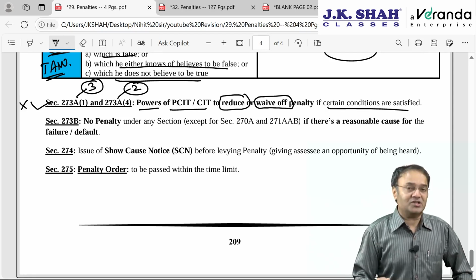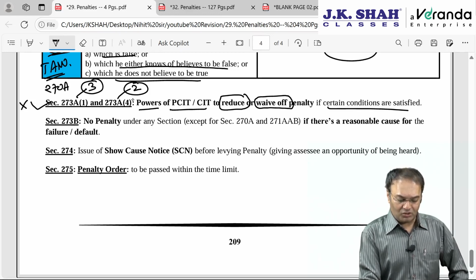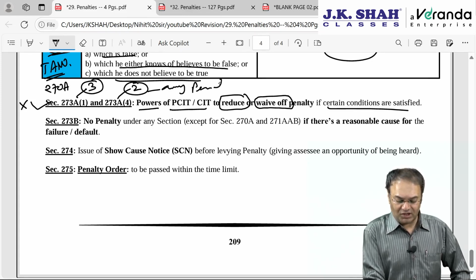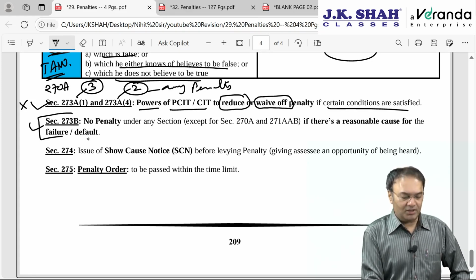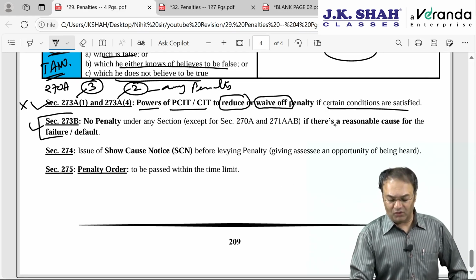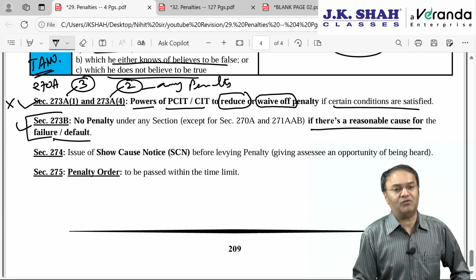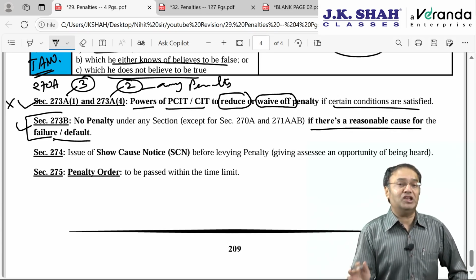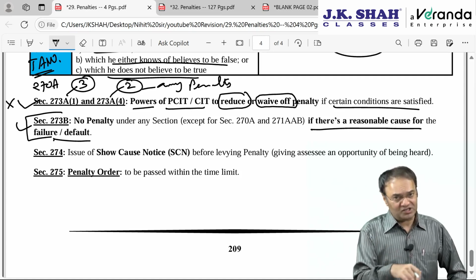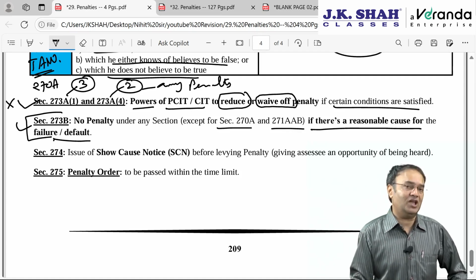Ideally, the common condition is that assessee should have cooperated with the department. 273A1 is possible only for penalty under 270A, and 273A4 is possible for any penalty including 270A. Then 273B is slightly important, saying that no penalty if there is a reasonable cause for the default. If assessee has a justifiable reason for the failure or default, then penalty will not be levied under any section. Out of 31 penalties, this benefit is available for all sections except penalty under 270A and 271AAB.